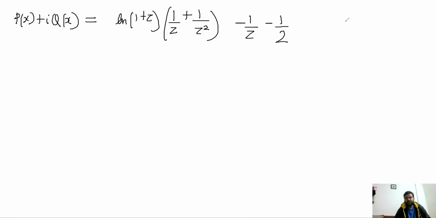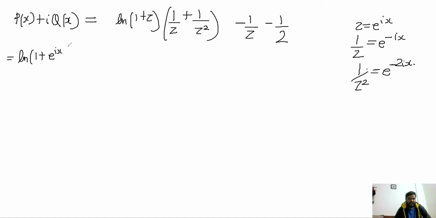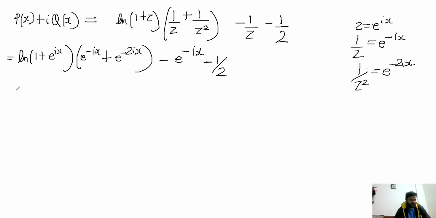So now our job is to replace back the z. z is equal to e^(ix). So therefore 1/z will be e^(-ix) and 1/z^2 will be e^(-2ix). So I'll replace everything here. So I'll get ln(1+e^(ix)), and I'll get e^(-ix) plus e^(-2ix), and minus e^(-ix) minus half. We'll get these terms, and ln(1+e^(ix)) can be simplified very easily. It becomes e^(ix/2) common. It is e^(ix/2) times (e^(ix/2) plus e^(-ix/2)), and whole ln.